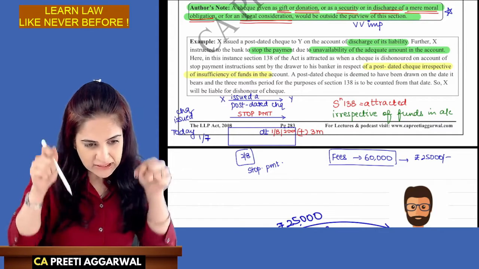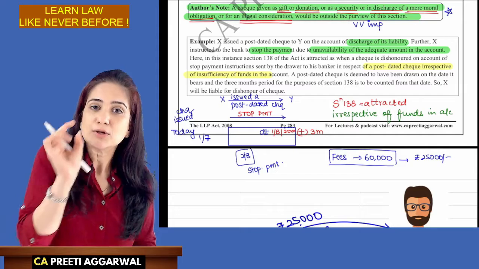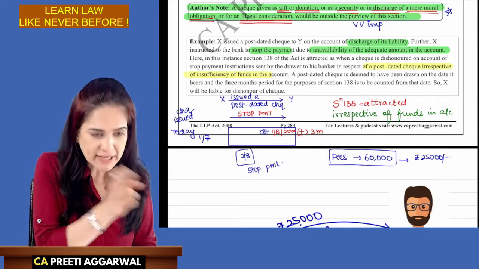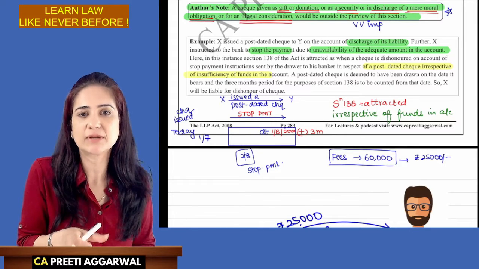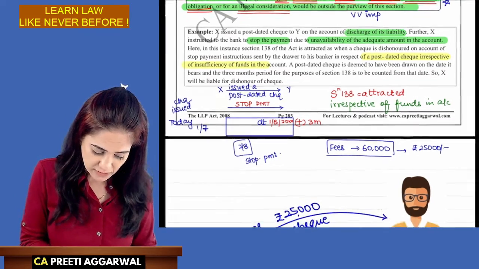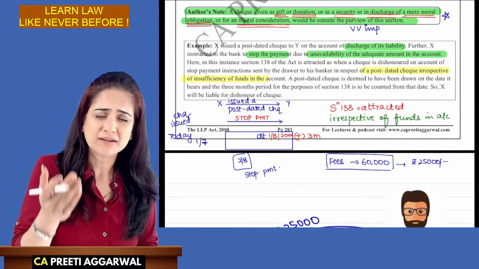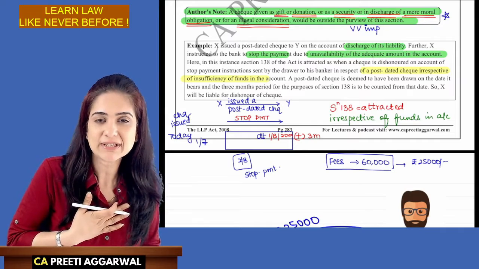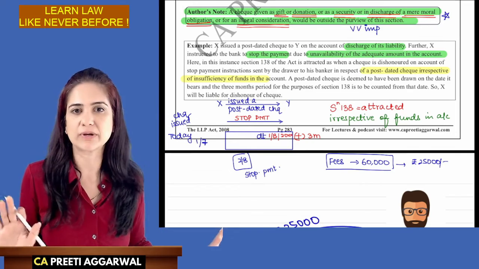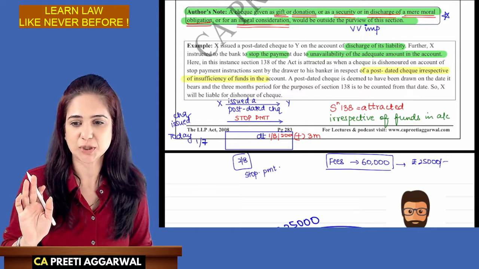So that people take this seriously, that is why law says that it doesn't matter if it is a post-dated check. You have ordered stop payment. Section 138 will apply. If you have issued a check, take it seriously. Ensure that there are adequate funds in your account. So you cannot give this argument or this reason to the bank or to the government, that I realized that there were insufficient funds, that is why I gave stop payment, I didn't let the instrument get dishonored. Nothing doing. Even if you realized, we will not allow you to escape the provisions of section 138. Okay.